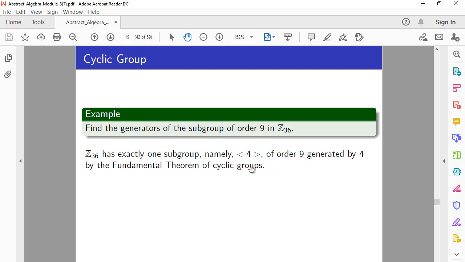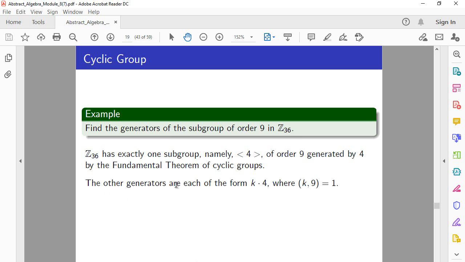So the subgroup generated by 4 is the subgroup of order 9, and this is by applying the fundamental theorem of cyclic groups and directly using the corollary that followed it.